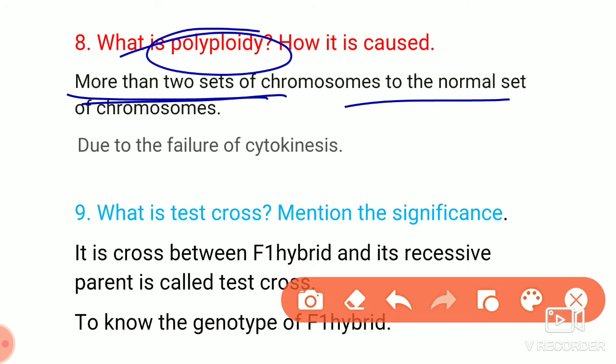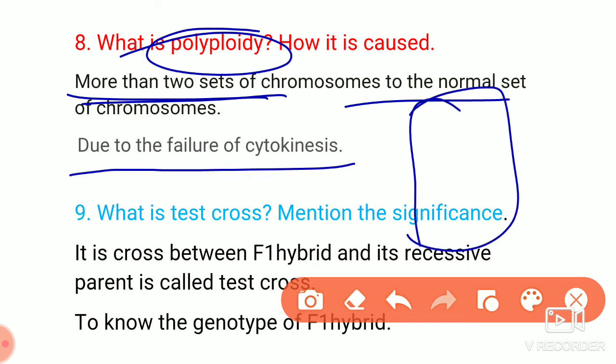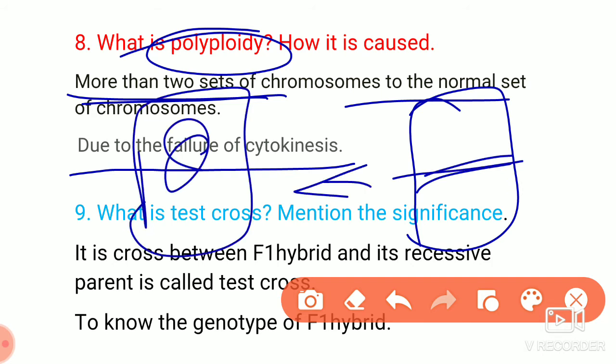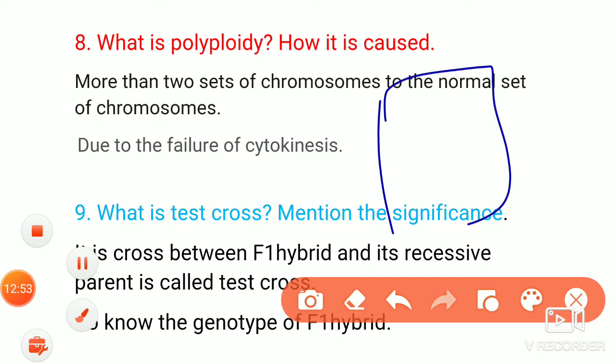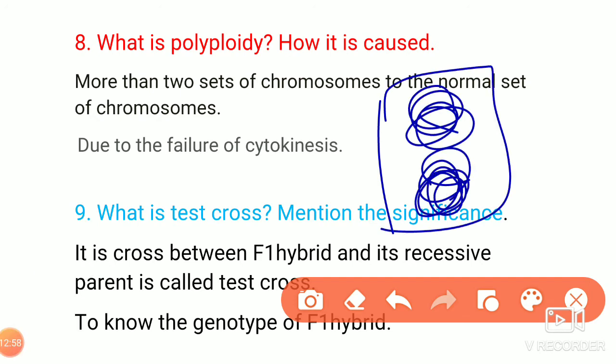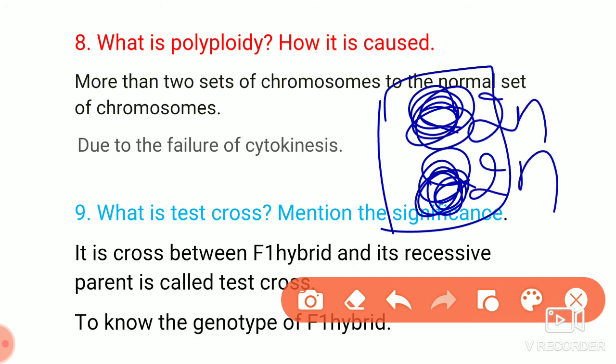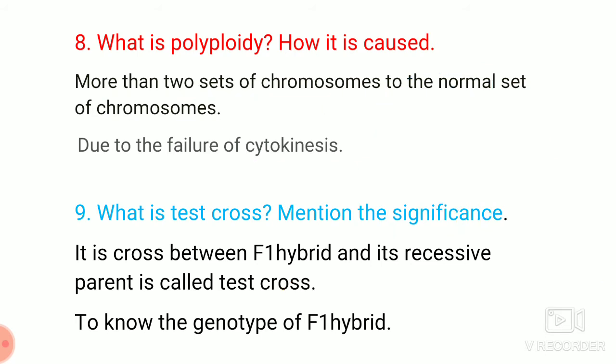So why is it caused? Due to failure of cytokinesis. That means division of cytoplasm will not take place. Without division of cytoplasm, it will contain many nuclei. So such a condition is called failure of cytokinesis. You can see here also chromatin, here also chromosomes, here also chromosomes, more number of chromosomes. Because of that failure of cytokinesis, more than two sets of chromosomes will be present.